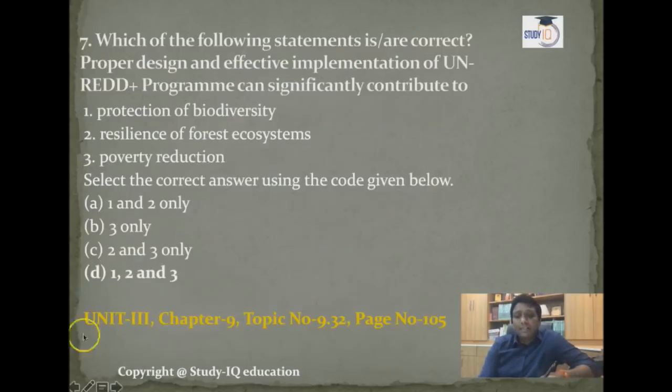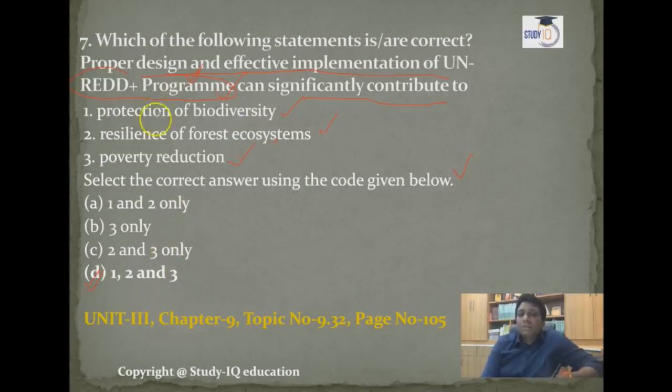See, the seventh question UPSC asked is from REDD plus, and REDD plus based questions are not new, guys. If you see before 2016, in 14 and 15 also, UPSC asked from REDD and REDD plus. So here UPSC asked which of the following statements are correct. Proper design and effective implementation of the UN REDD plus program can significantly contribute to protection of biodiversity, resilience of forest ecosystem, and poverty reduction. All the options given below are correct. So even I will tell you, guys, all are correct: poverty reduction, resilience of forest ecosystem, and protection of biodiversity.